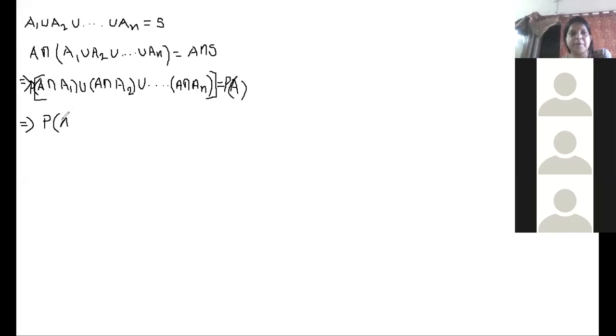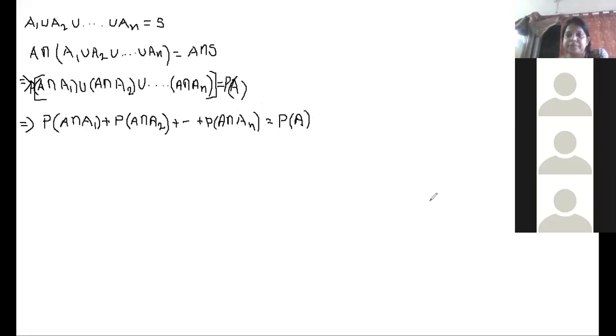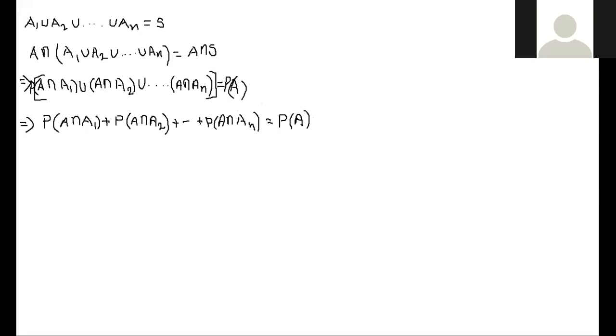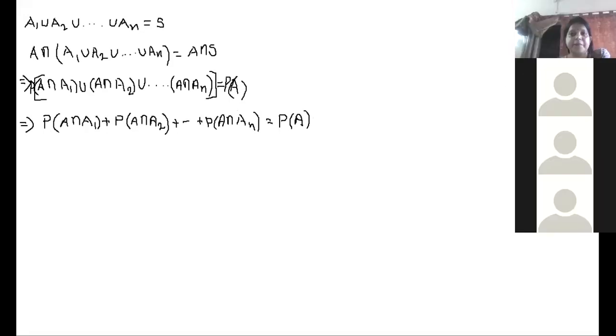Okay, so I can write according to the results of mutually exclusive events that we have done in the previous class: probability A intersection A1 plus probability A intersection A2, likewise going on, plus probability A intersection AN, equals, the right hand side will remain as it is, probability of A. Is it okay? Up to this part, is it okay?